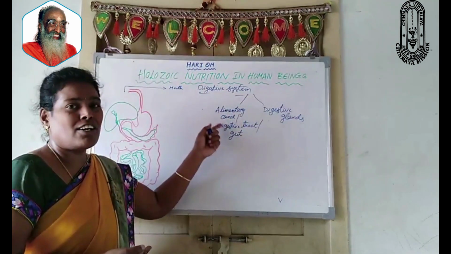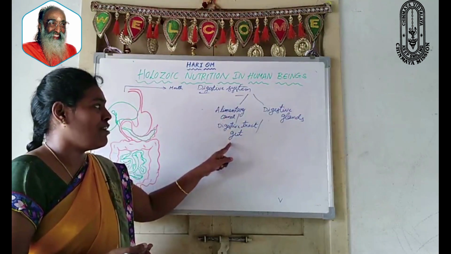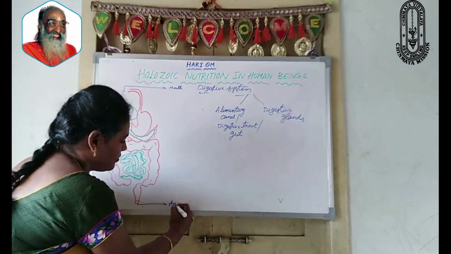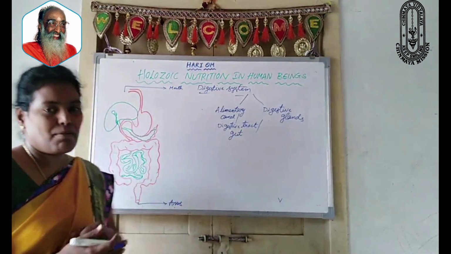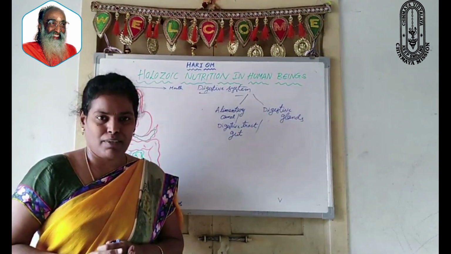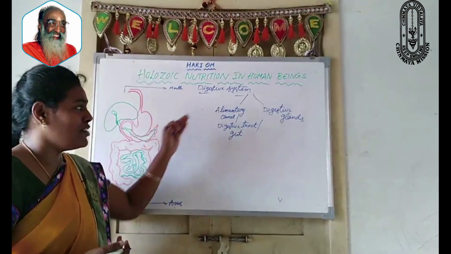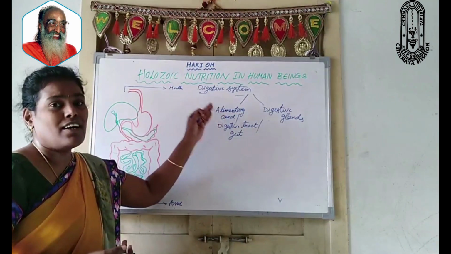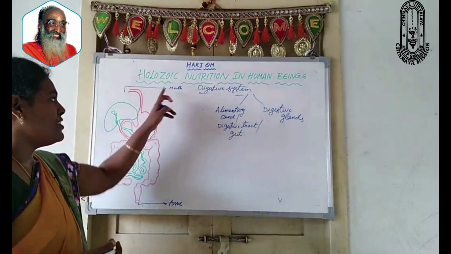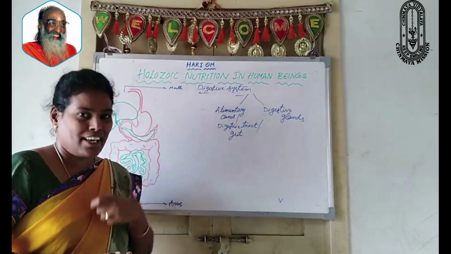Alimentary canal is also called digestive tract or gut. This alimentary canal starts with the mouth and ends with the anus. It measures about 8 to 10 meters in human beings. Now let us discuss each and every part which takes part in the alimentary canal and in the digestion of the food. First one, mouth. It is one small aperture which helps in intake of food.